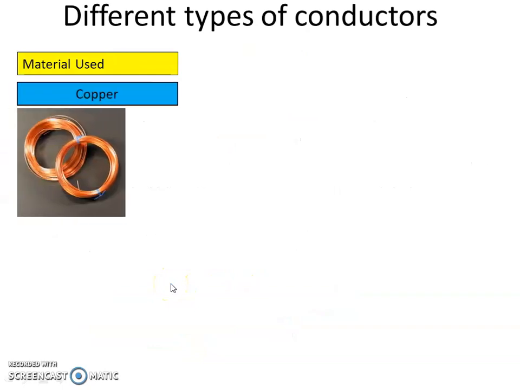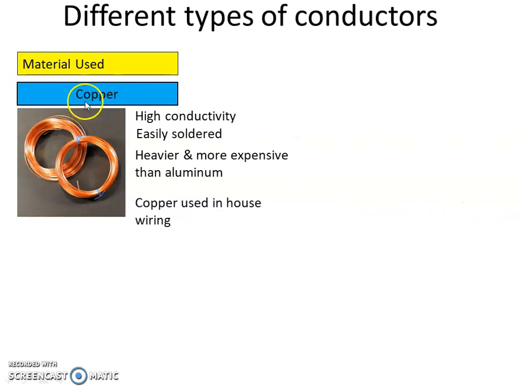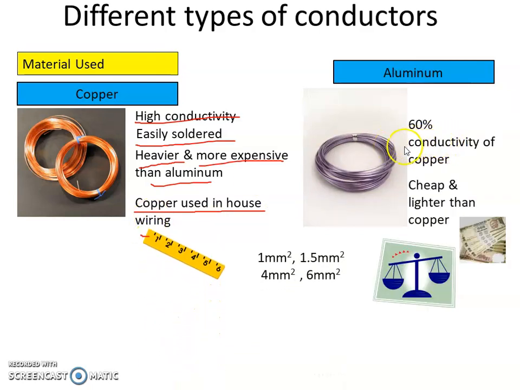Now the different types of the conductor. For example, if the material used as a conductor is copper, then that wire is called a copper wire. Properties of copper wires are: high conductivity, easily soldered, heavier, more expensive than aluminum. Copper is used in house wiring. In the aluminum conductor, the conductivity of aluminum is about 60% of the conductivity of copper, means its conductivity is lesser than the conductivity of copper. It is cheap and light in weight.